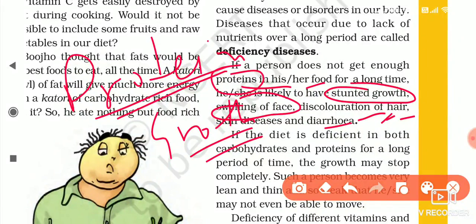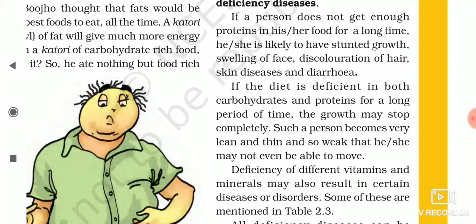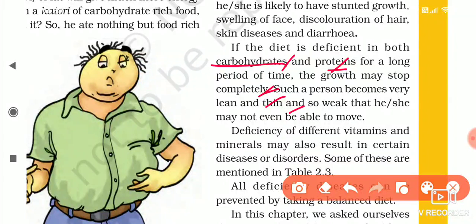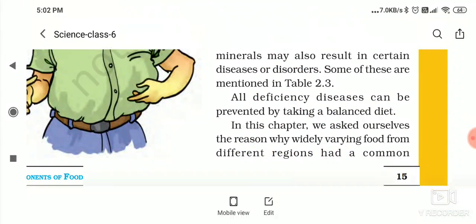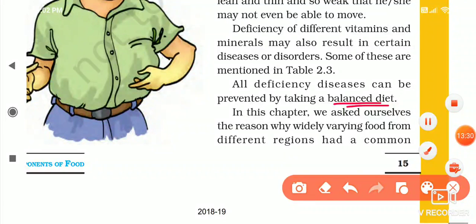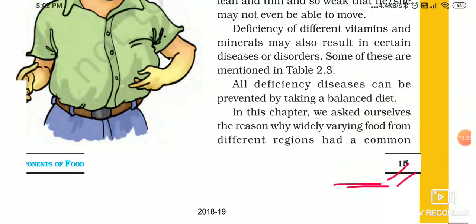If the diet is deficient in both carbohydrates and proteins for a long time, the growth may stop completely. Such a person becomes very lean and thin. So we need carbohydrates, proteins, fat, all the nutrients in the right quantity. Deficiency of different vitamins and minerals may also result in certain diseases and disorders. Some of these are mentioned in table 2.3. All deficiency diseases can be prevented by taking a balanced diet. So we should take a balanced diet in our food.